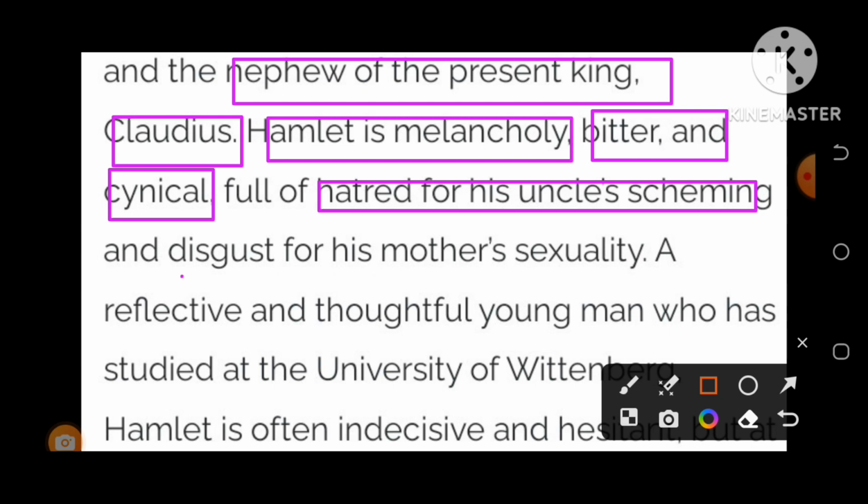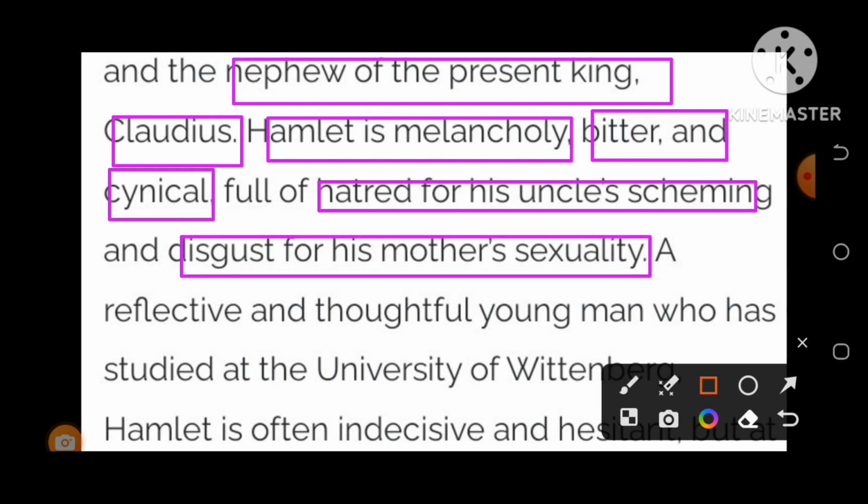He also discusses his mother's sexuality, because after the murder of his father, his mother herself got married to Hamlet's uncle Claudius, who is supposed to have murdered her husband. So Hamlet has bitterness for both Claudius, his uncle, the present king of Denmark, and his mother Gertrude, who immediately after the death of her husband got married to Claudius.